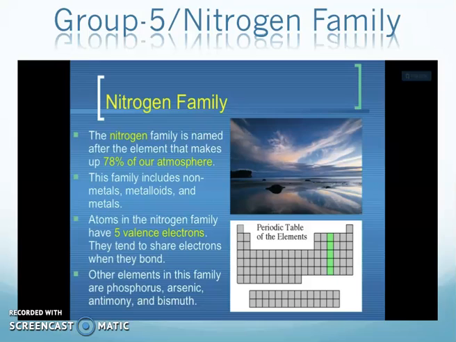So this family includes non-metals, metalloids and metals. Atoms in the nitrogen family have 5 valence electrons, so that's why they are grouped as group 5. They tend to share electrons when they bond. Other elements in this family are phosphorus, arsenic, antimony and bismuth. Most of them are metals and metalloids, apart from nitrogen, which is gaseous in structure, so definitely it is a non-metal.